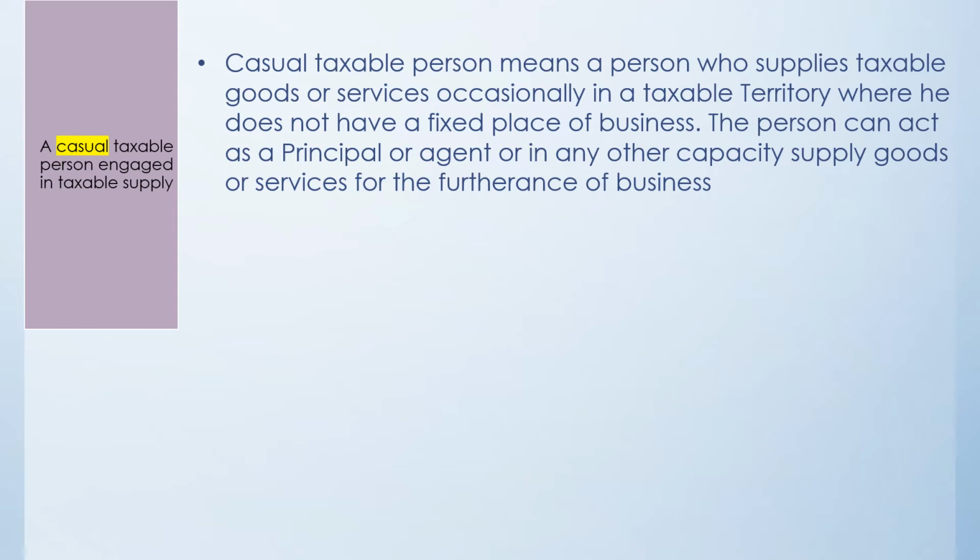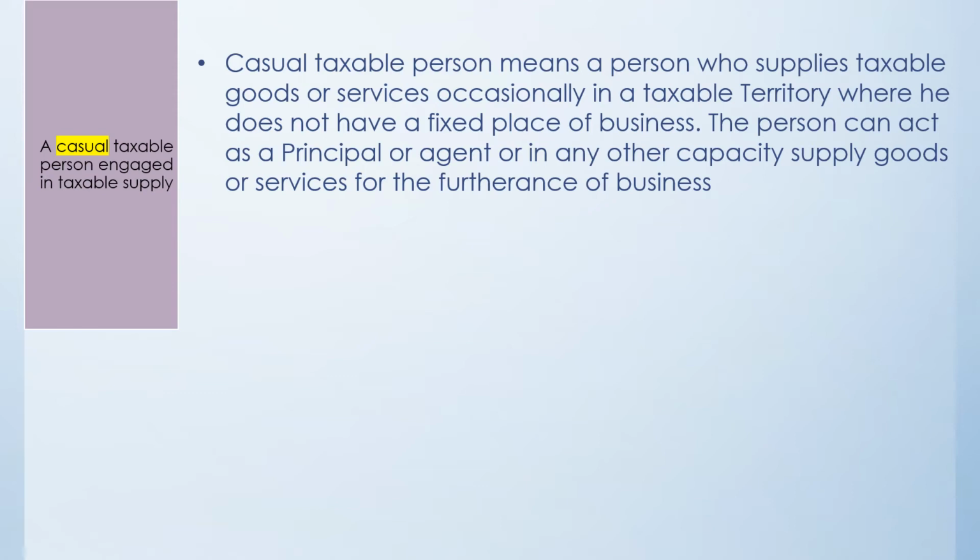Let me take an example. If a person from Delhi comes to Mumbai for an exhibition at the NSC ground of Goregaon, and is also going to sell goods in that exhibition, then he is dealing in taxable goods and in the taxable territory, but his main office is located in Delhi.